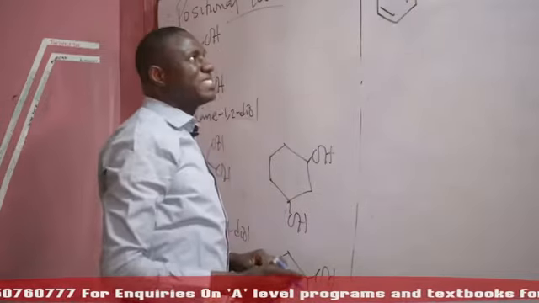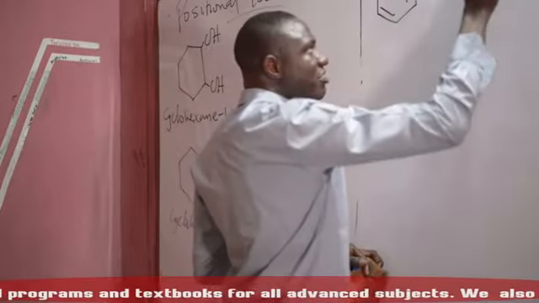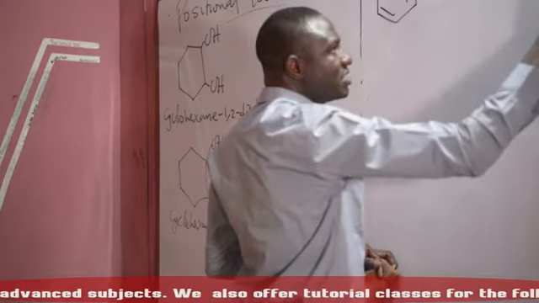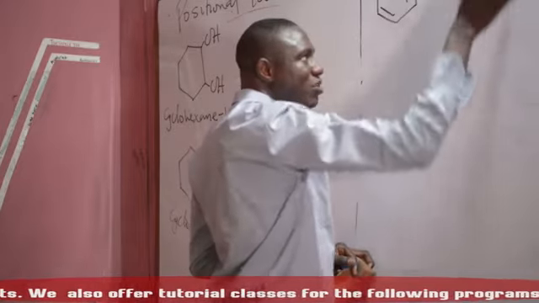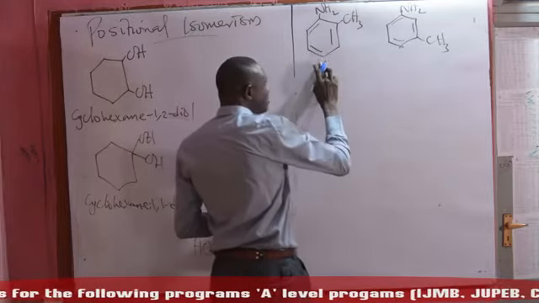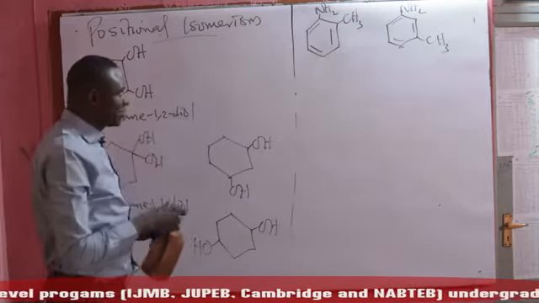This is 2-methylamine. If the methyl group is in another position, carbon 3, this is 3-methylamine. So these are positional isomers. If the methyl group is on carbon 4, of course that gives us another kind of isomerism.